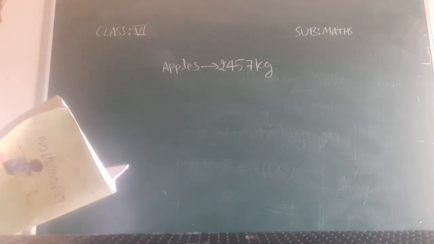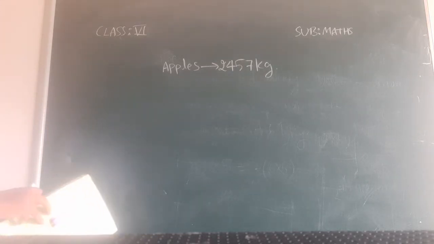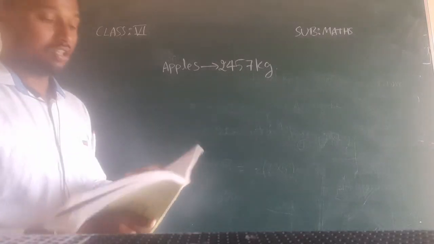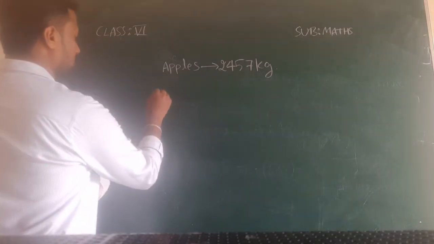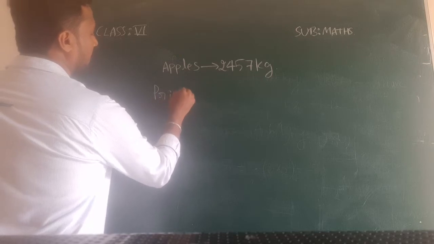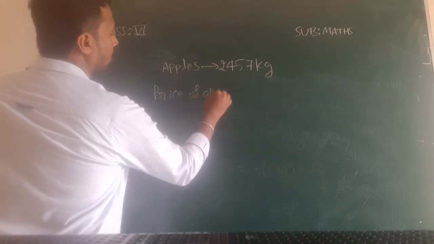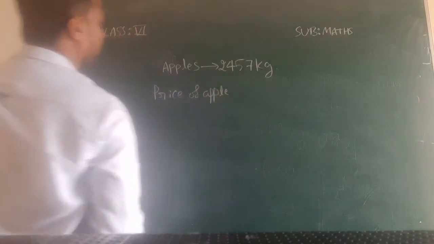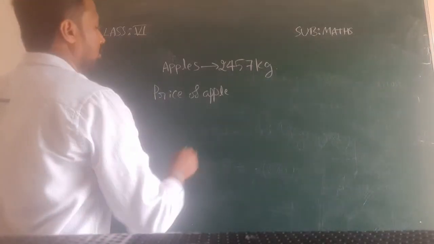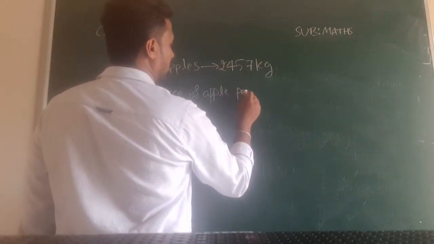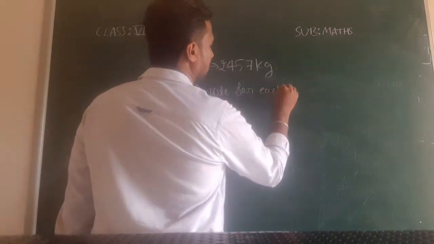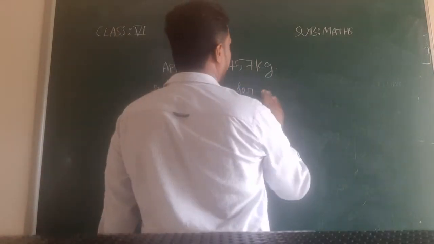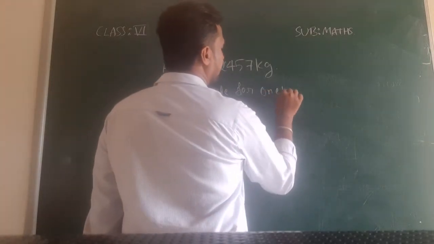And each kg price is 40 rupees. For 1 kg, how much is he taking? 40 rupees. So I will write price of apple for each kg, or I will write it as for 1 kg.